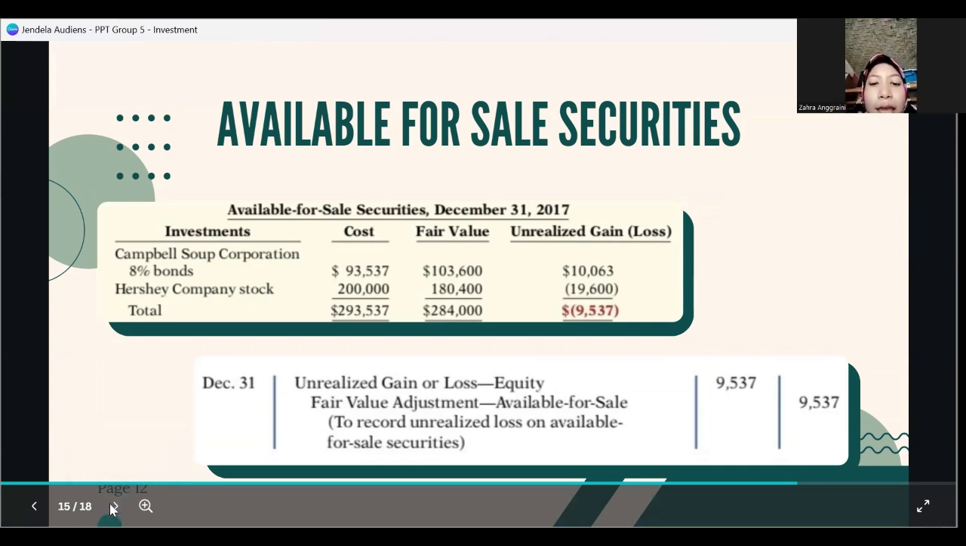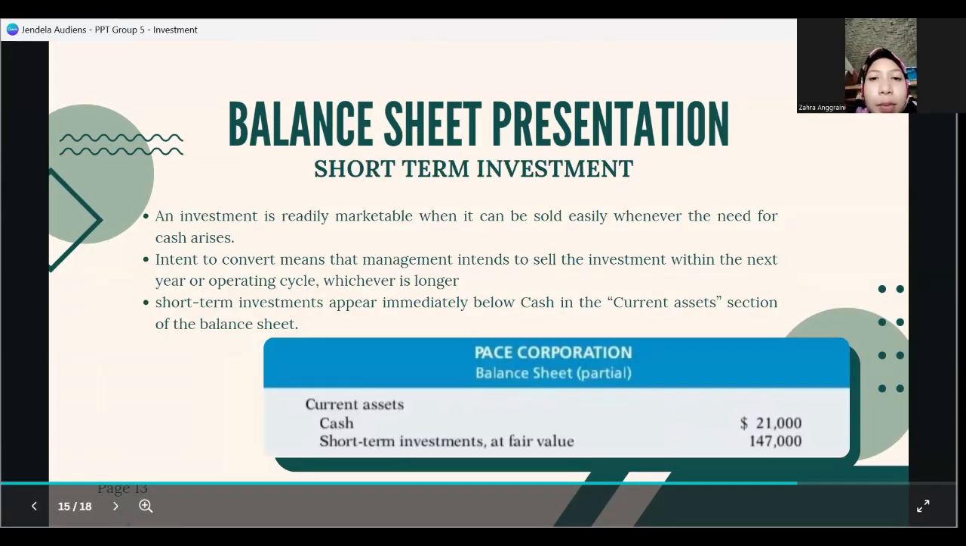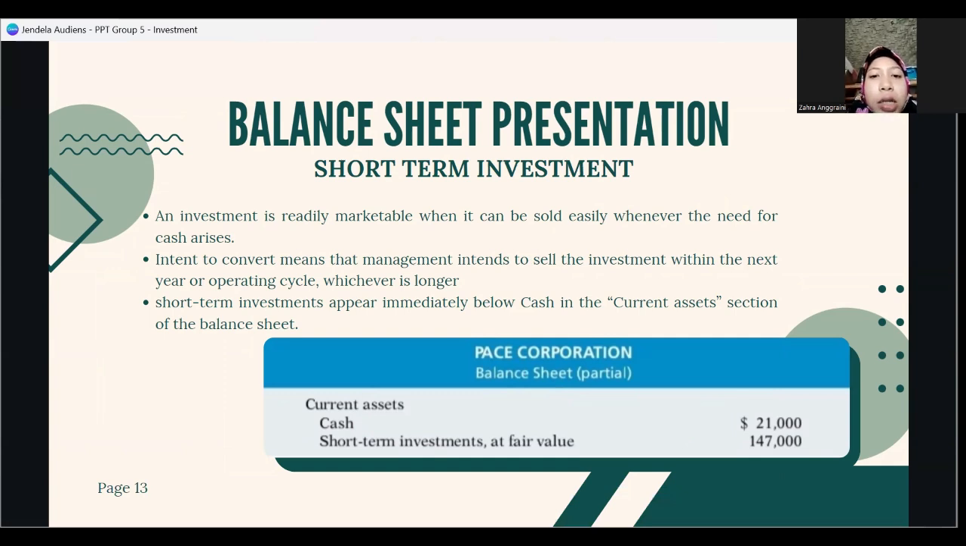In the adjusting entry, companies identify the fair value adjustment account with available for sale securities, and they identify the unrealized gain or loss account with stockholders' equity because the company does not expect to sell the securities in the near term. Thus, prior to actual sale, it is more likely that changes in fair value may change either unrealized gains or losses. Okay, the next is balance sheet presentation of short-term investment.